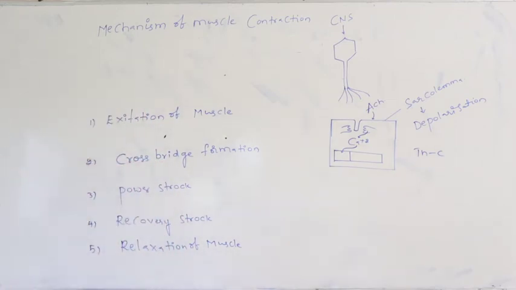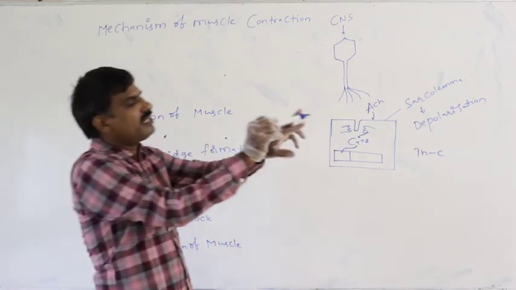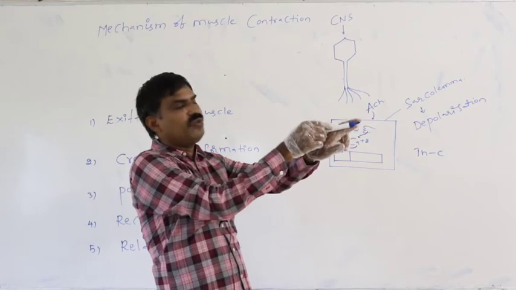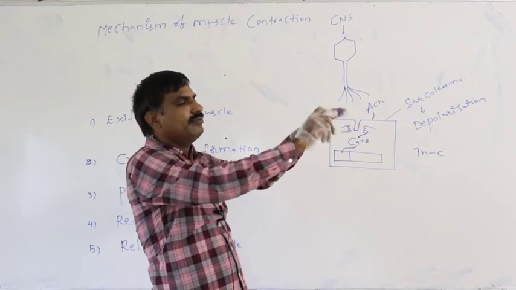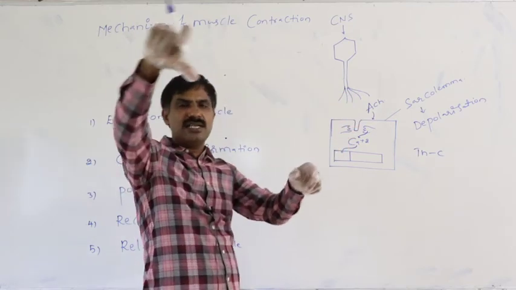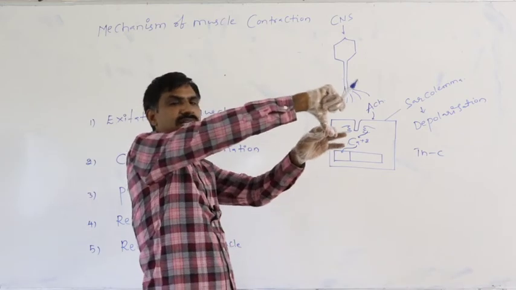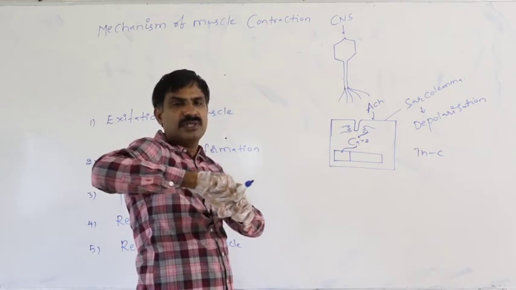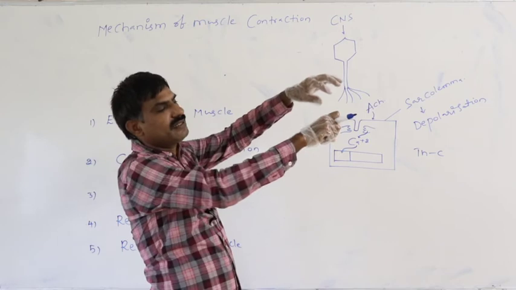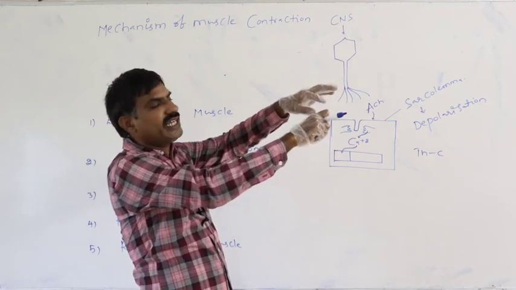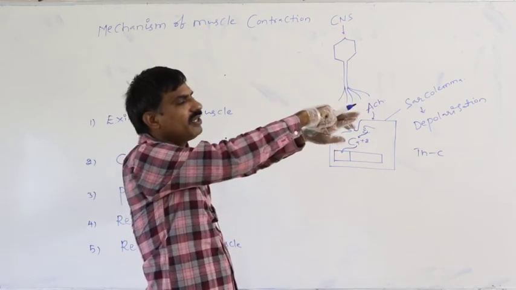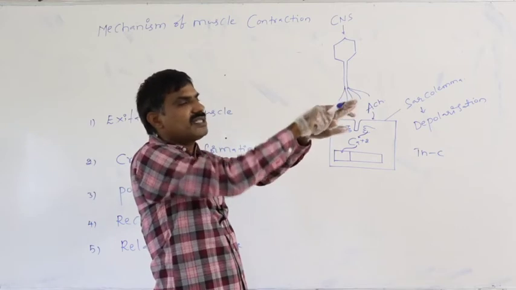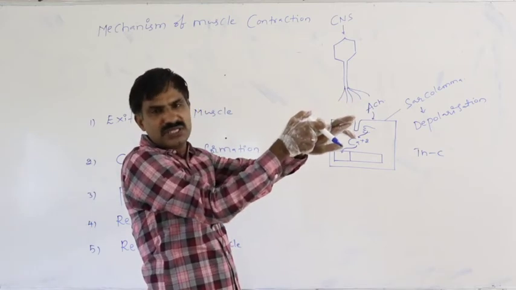Whenever the calcium plus 2 ions attach to the TNC of troponin, then in the presence of the calcium plus 2 ions, this TNC is pulled back. As a result of this, along with the TNC, TNT and tropomyosin also move away from the active sites.